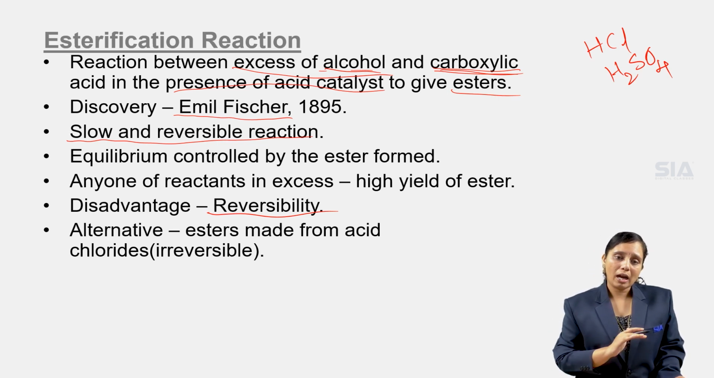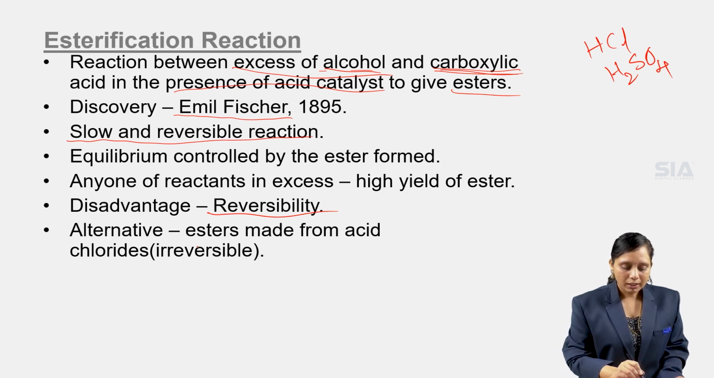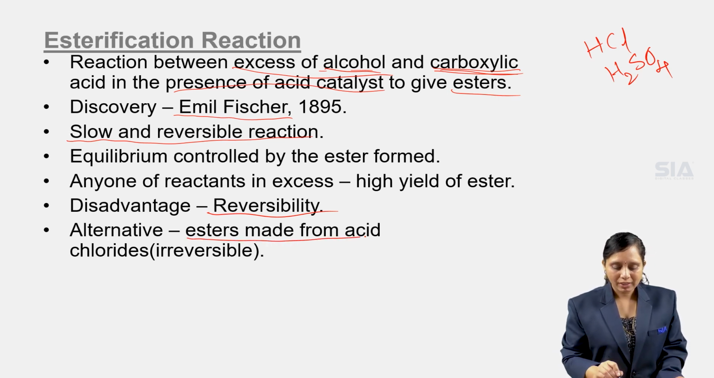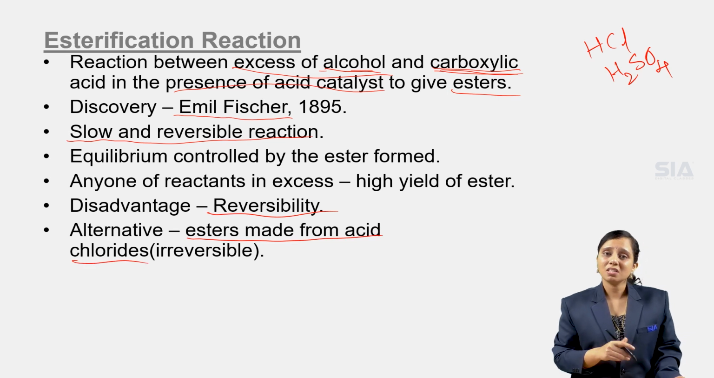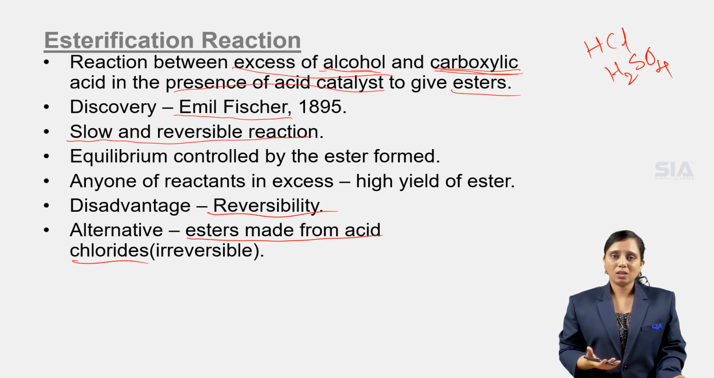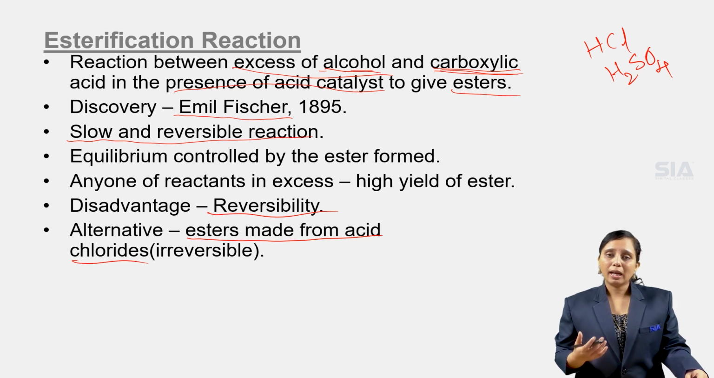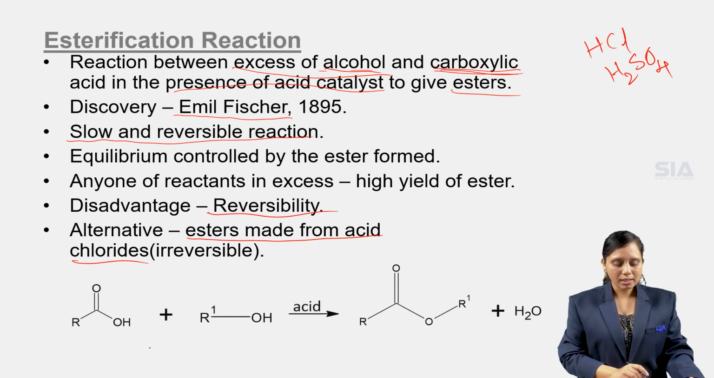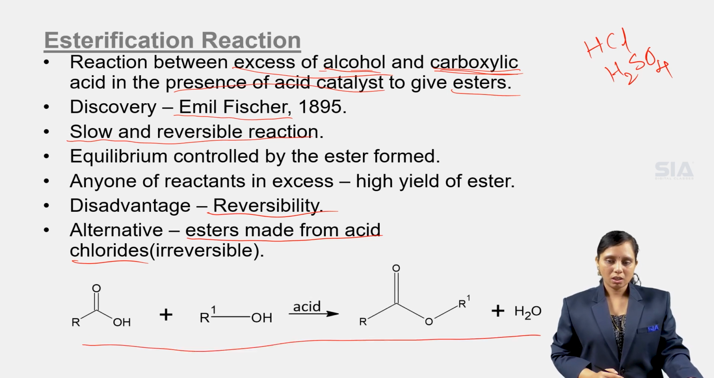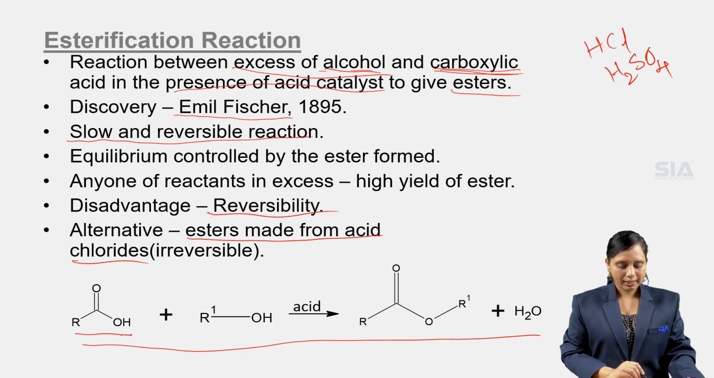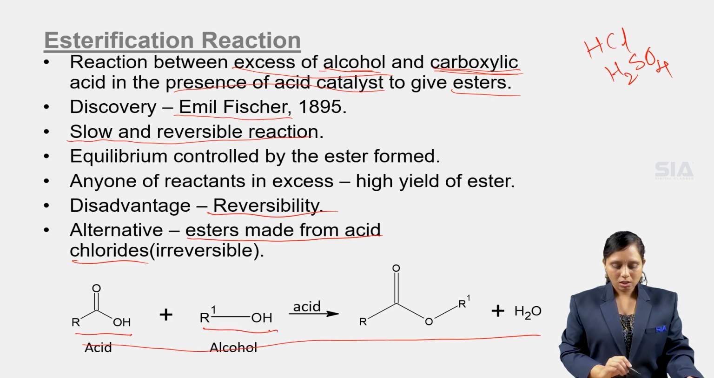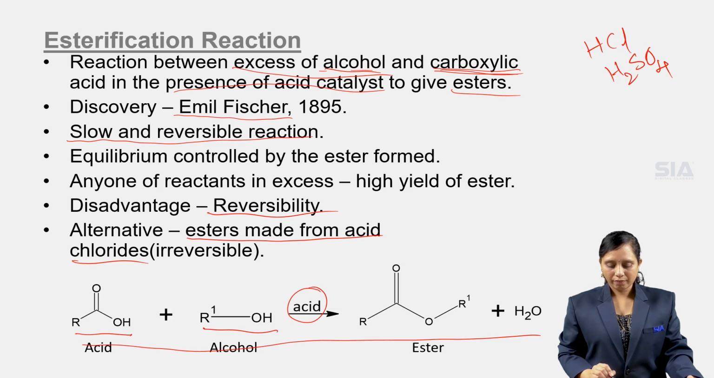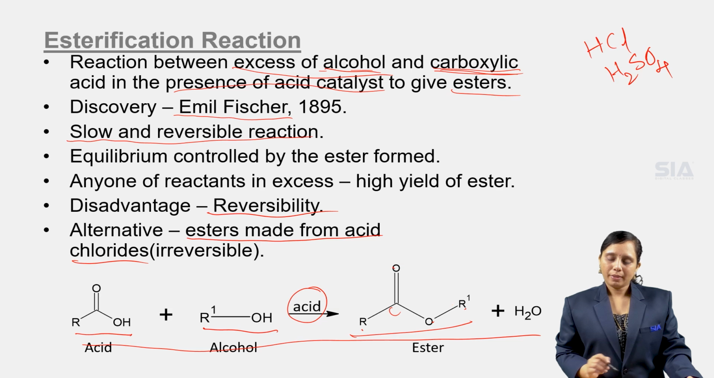So to avoid that disadvantage, we synthesize esters from acid chlorides also. This reaction is irreversible, so there is no disadvantage of reversibility, and the amount of ester formed is also high. Now this is the general reaction of esterification. As you can see, this is a carboxylic acid, this is an alcohol, and in the presence of acid catalyst, we get an ester, RCOOR, and H2O is also formed.